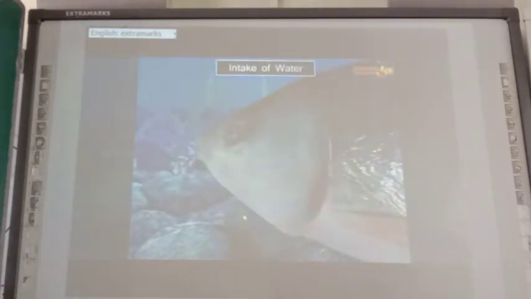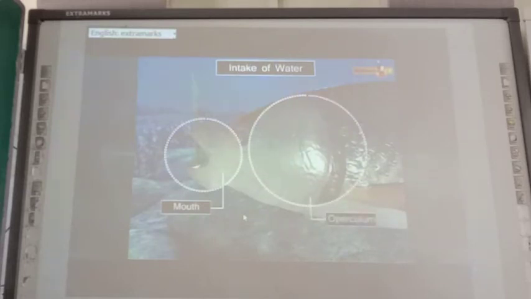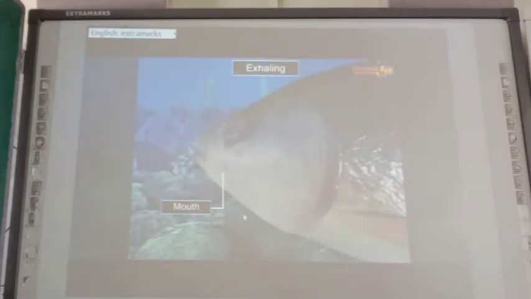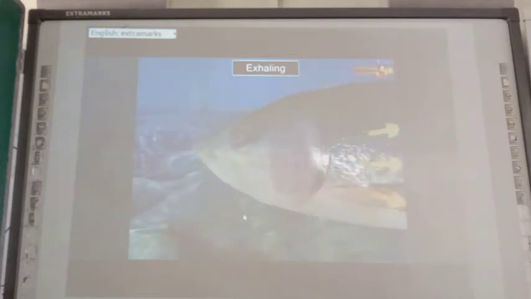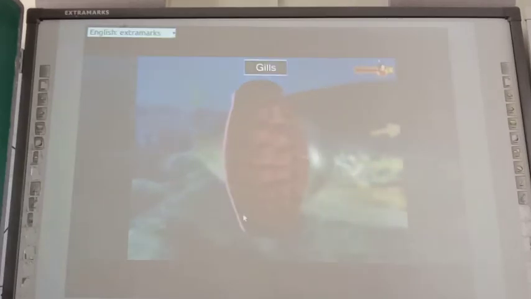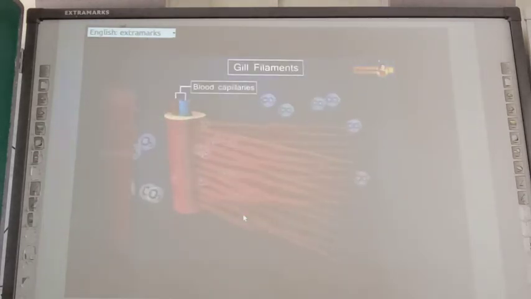During the process of exchange of gases, a fish first gulps water through its mouth. At the time of the intake of water, the mouth opens while the operculum remains closed. The fish then closes its mouth and opens the operculum to force the water out through the gills. The color of the gills is dark red or brown red because of the presence of a large number of blood capillaries in it. These capillaries come in close contact with the current of water crossing the gills.